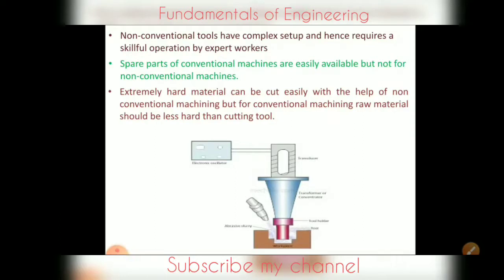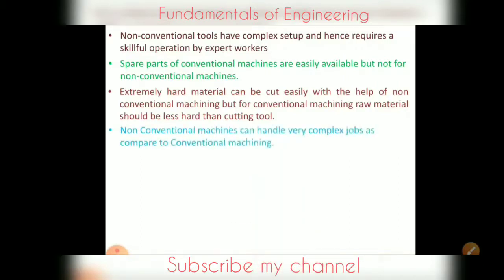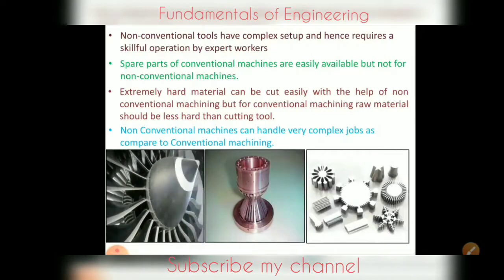So you can see these extremely hard materials we can easily machine by using the non-conventional machining process. And non-conventional machines can handle very complex jobs as compared to conventional machining. So if any complex job which we want to manufacture, for conventional machining there will be limitations, but for non-conventional machining we can manufacture this complex job easily.